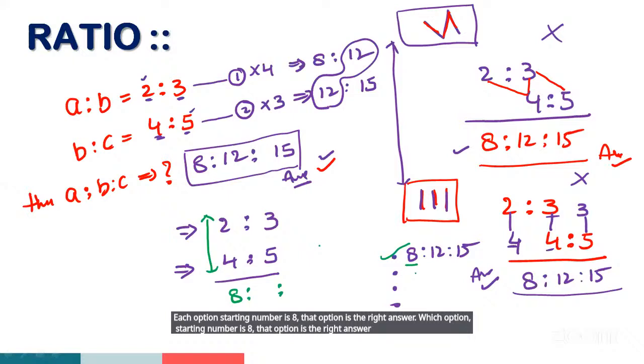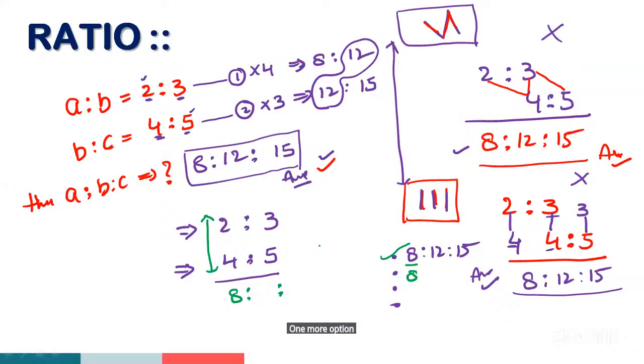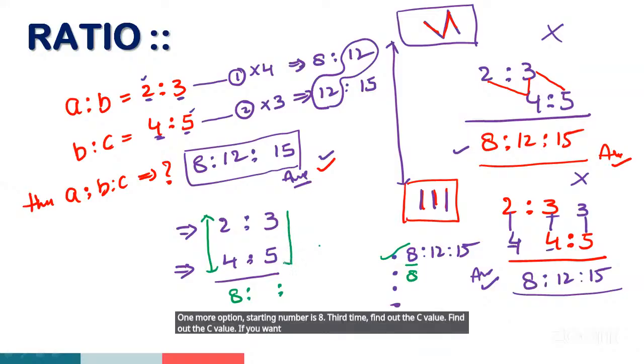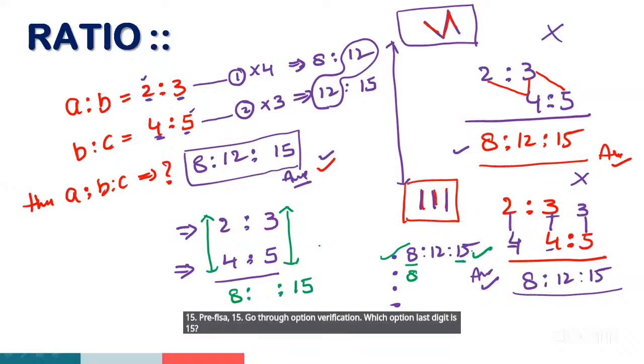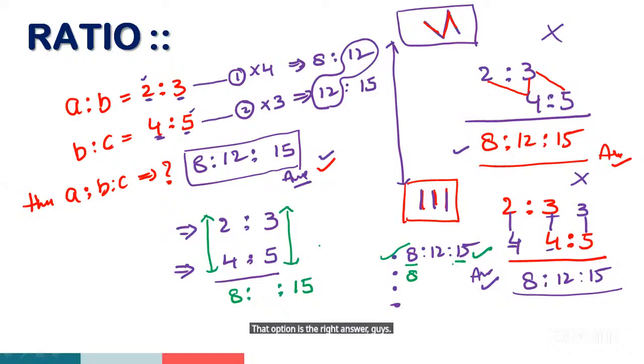For example, if one more option has a starting number of 8, at that time find out the C value. If you want to find the C value, the last value, multiply the right hand side numbers. 3 5s are 15. Go through option verification. Which option's last number is 15? That option is the right answer, guys.